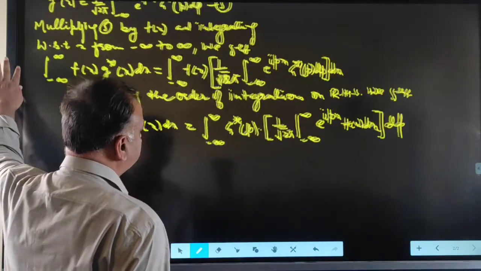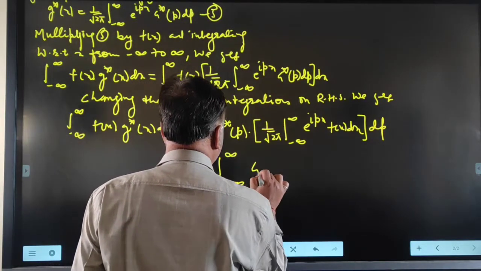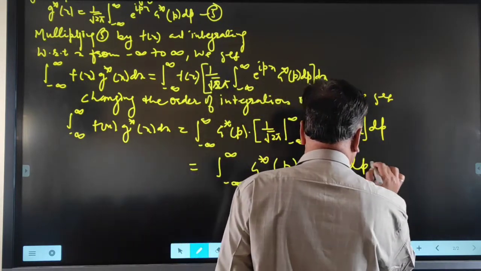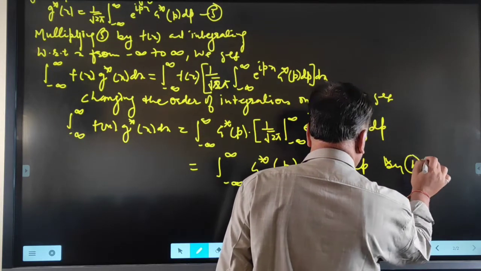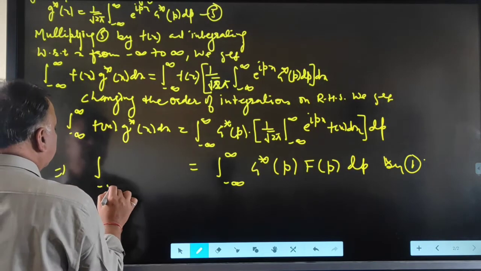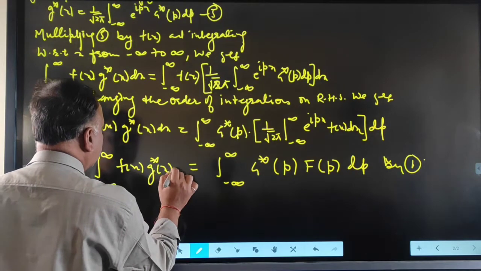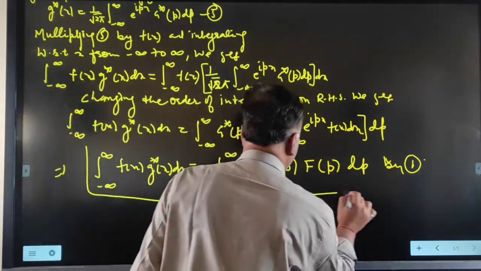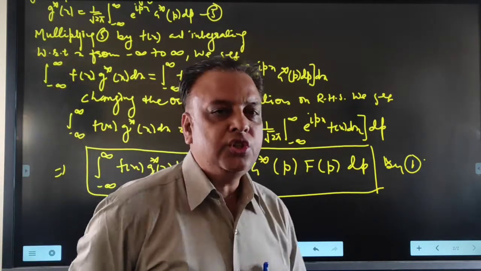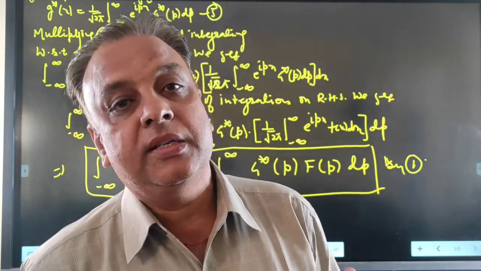So this is equal to the integral from minus infinity to infinity of g star(p) into f(p) dp. So we get the integral of f(x) into g star(x) dx is equal to the integral of f(p) into g star(p) dp, which is known as Parseval's identity. This is the first result of Parseval's identity.